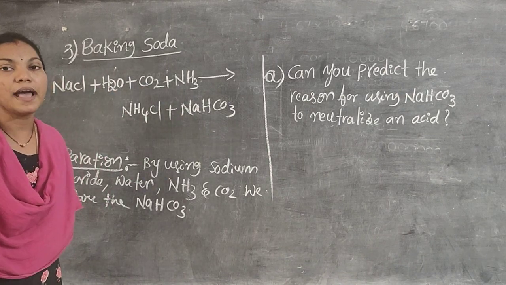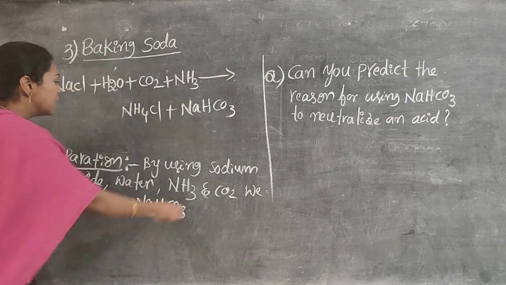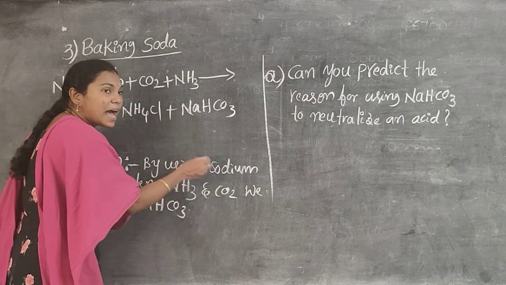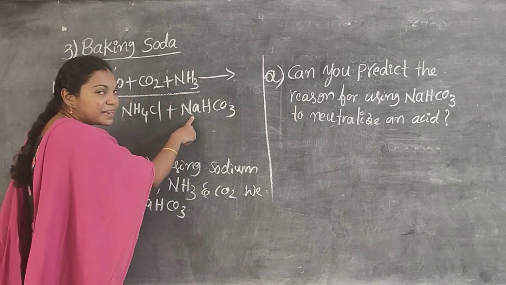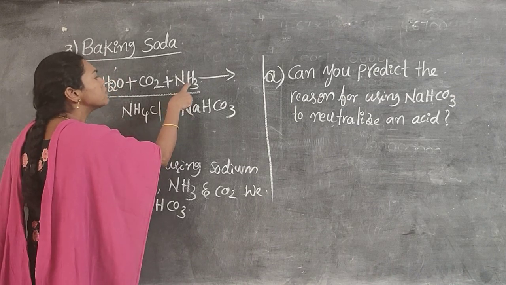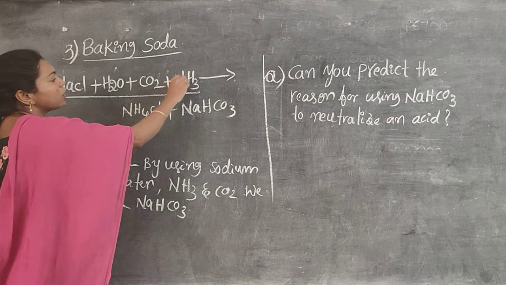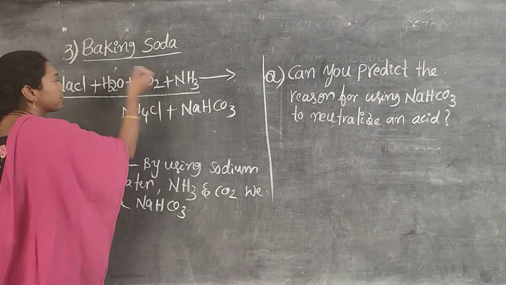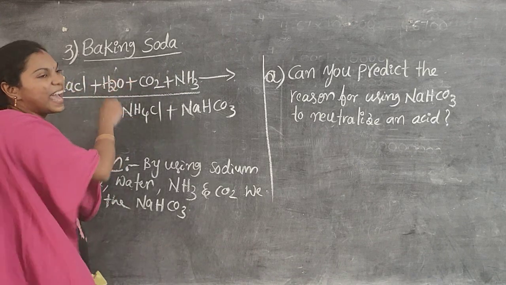So we prepare baking soda or sodium bicarbonate by using sodium chloride, that is common salt, and water, ammonia and carbon dioxide. Why do we use ammonia? To neutralize the chlorine atom, that is, by taking out the chlorine atom with the ammonia, neutralizing the chlorine and any extra atoms present in the equation.